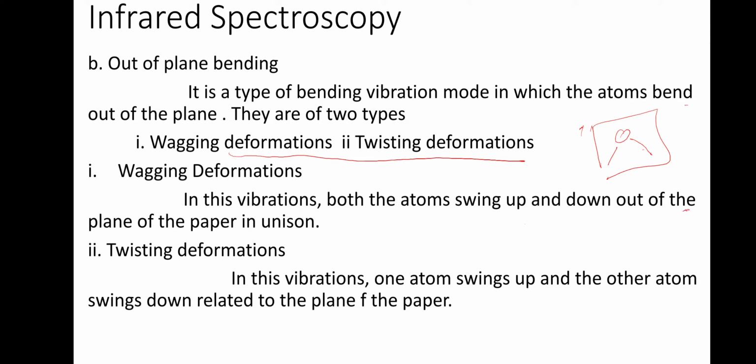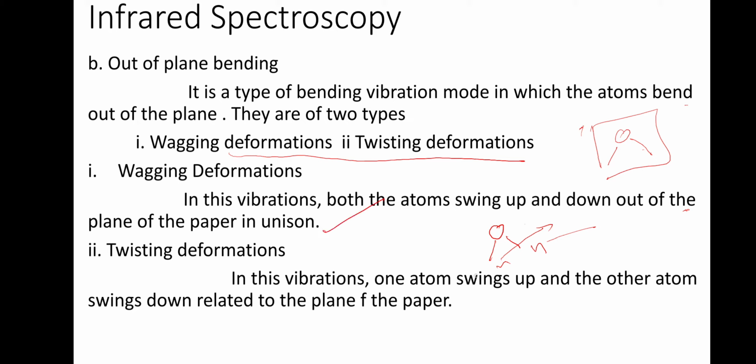Both of them, one is coming this side. Imagine that this is the molecule and both of them are coming towards us. Both going back, coming front, going back, coming front, going back. That is what is wagging deformation. So this is the one, this will come front, this also will be coming. Okay, so that is wagging.